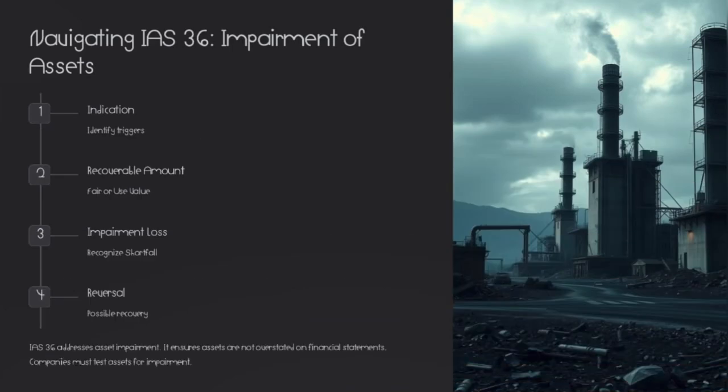Navigating IAS 36, impairment of assets. Indication, recoverable amount, impairment loss, reversal. IAS 36 addresses asset impairment. It ensures assets are not overstated on financial statements. Companies must test assets for impairment.